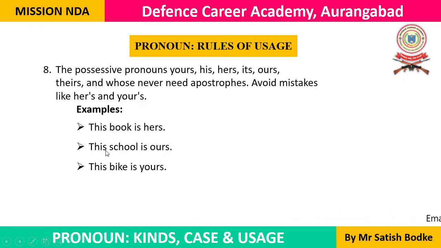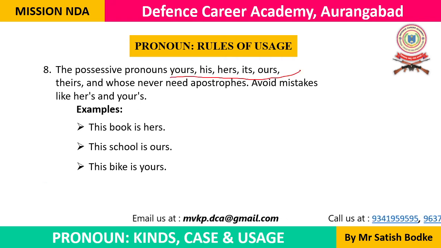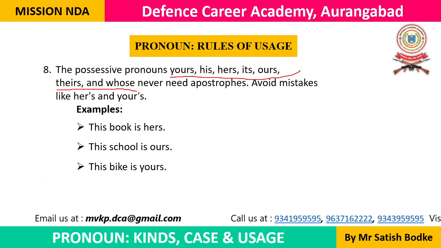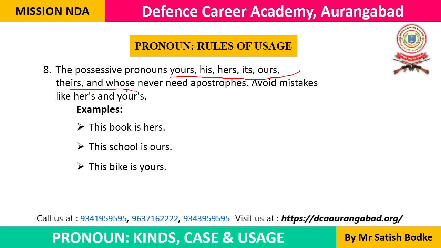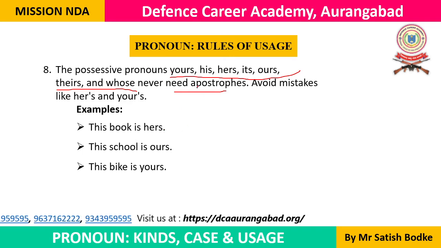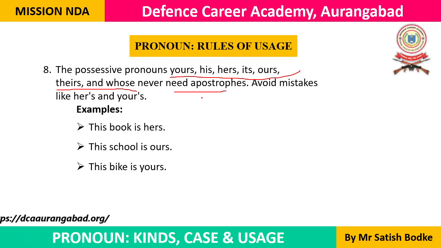Now let's look at rule number 8. The possessive pronouns yours, his, hers, its, ours, theirs, and whose never need apostrophe marks. We don't use apostrophe marks with these possessive pronouns. These are not plural pronouns.